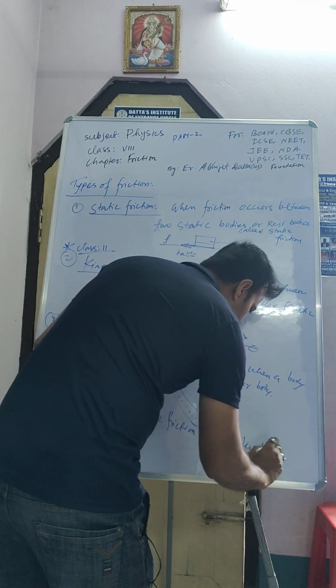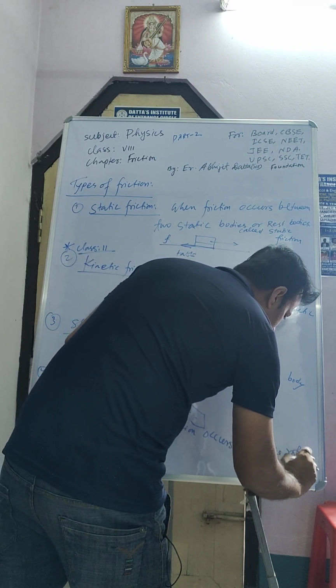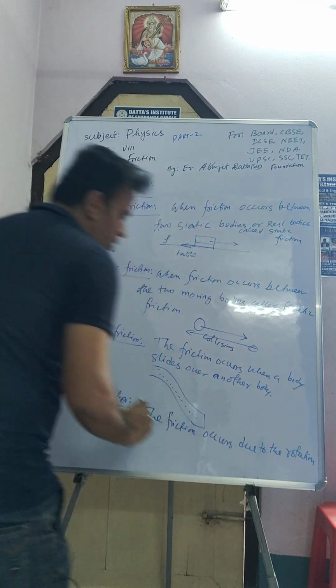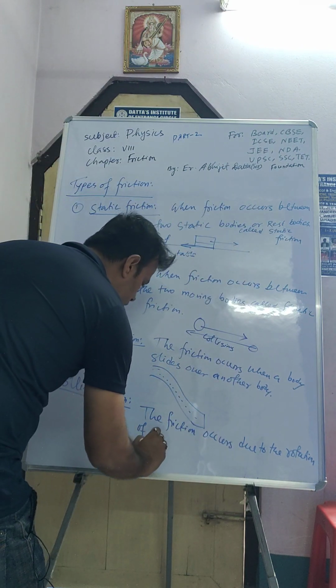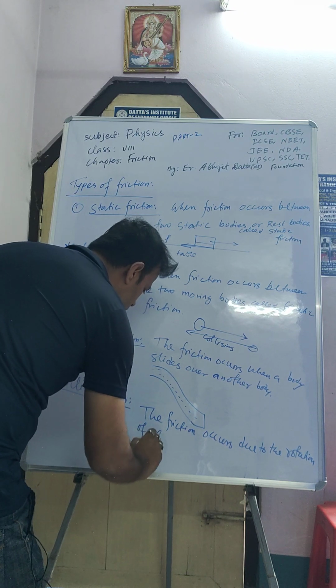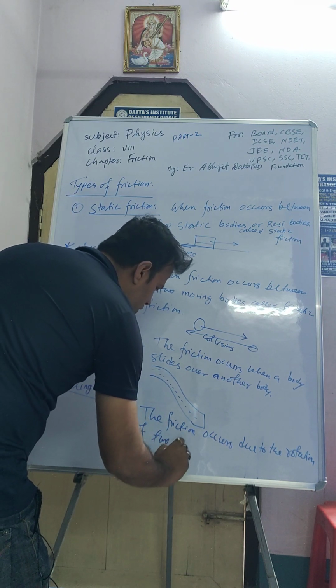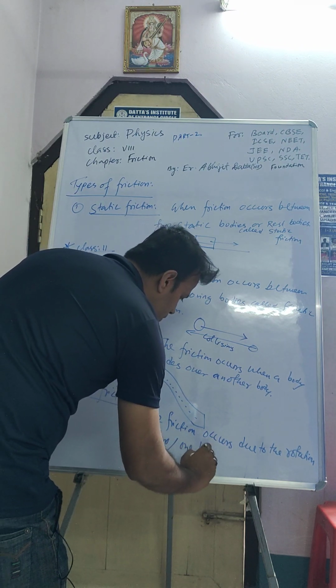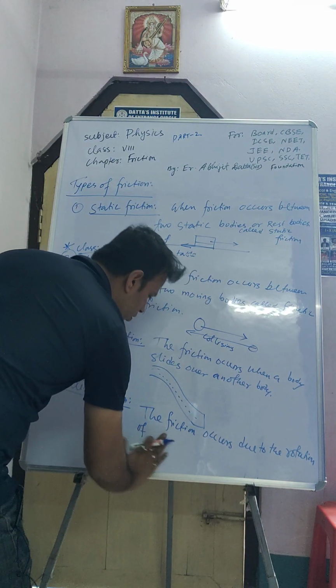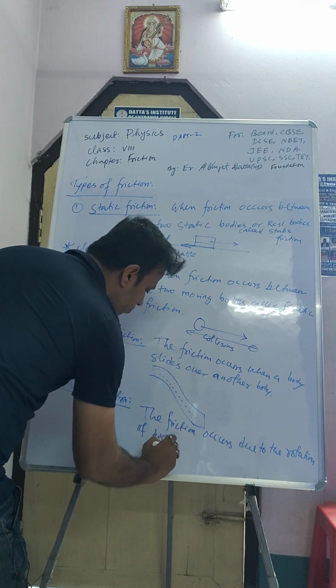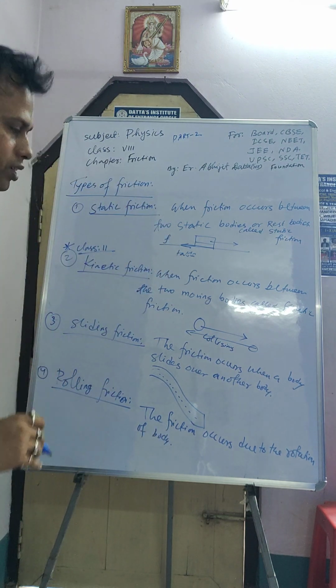Okay, so the friction occurs due to the rotation of 2 bodies, or it can be 1 body, and it is called rolling friction.